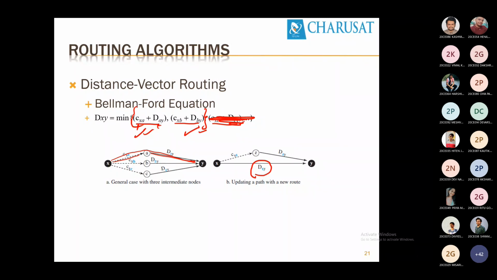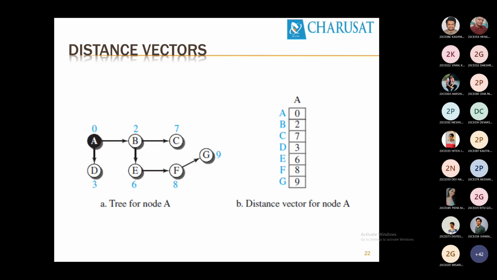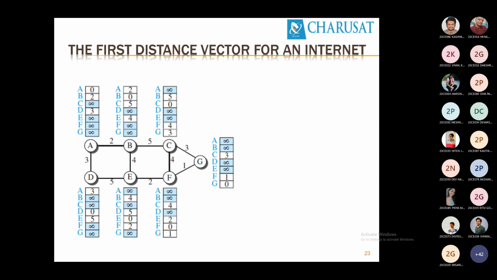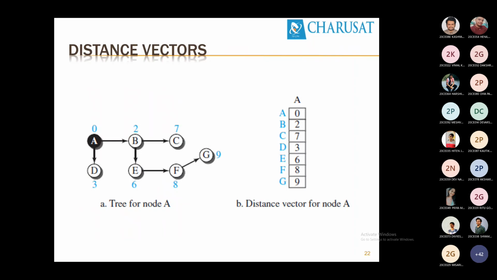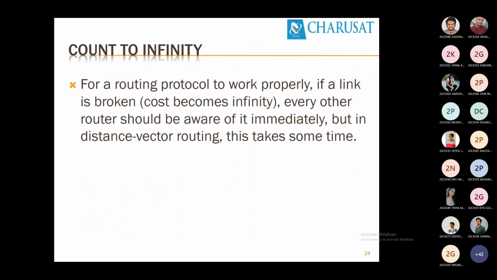Okay, this is the generalized equation for Bellman-Ford. But if you want to apply it to our network, just take 2 only. Is it clear? This is the distance vector routing algorithm, the outcome of the distance vector routing algorithm, but how has it been derived? Initially, there is no initial table, I think.